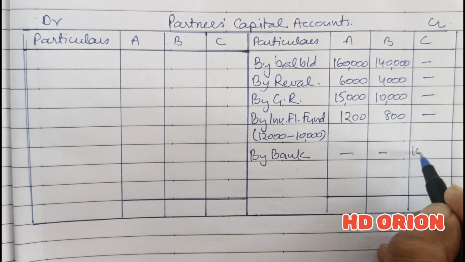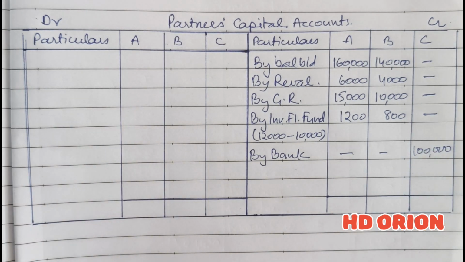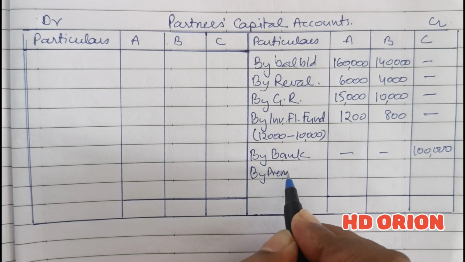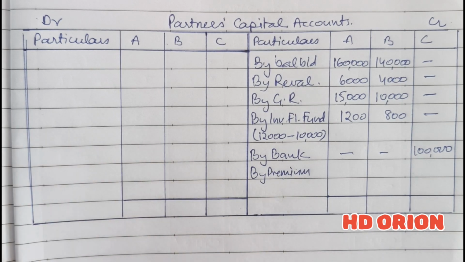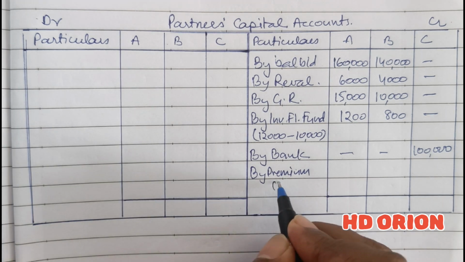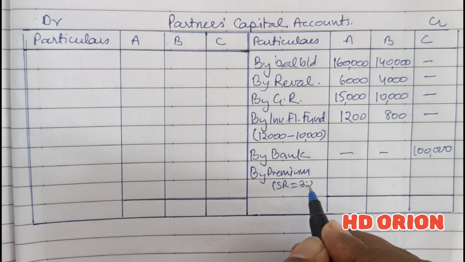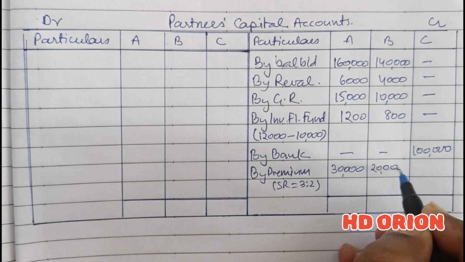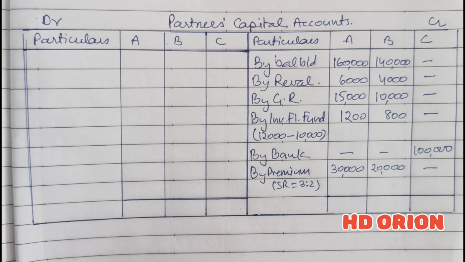It is rupees 1 lakh. Then premium for goodwill brought by the new partner. Premium for goodwill brought is rupees 50,000 and sacrificing ratio is old ratio, that is 3:2. So 30,000 and 20,000. That much only, very simple question, only the basics are here.